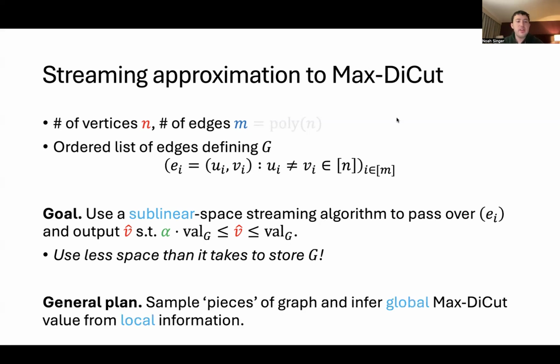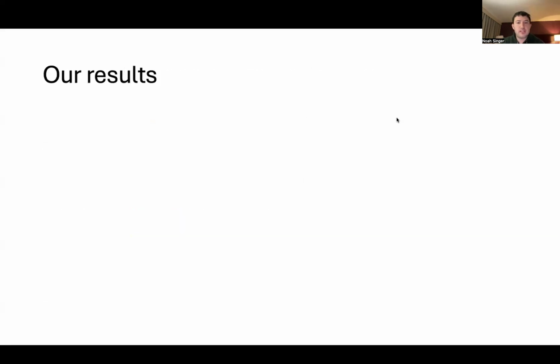value of the graph. And the general plan of all the algorithms we're going to see in this talk is that we're going to somehow, over the course of the stream, sample small pieces of the graph, and then try to infer something about the global max dicut value of the graph only from these small pieces that we're seeing. Okay, so now I'm going to highlight our main results.